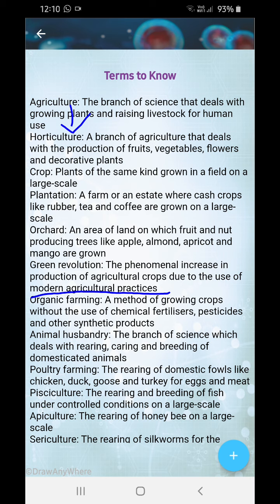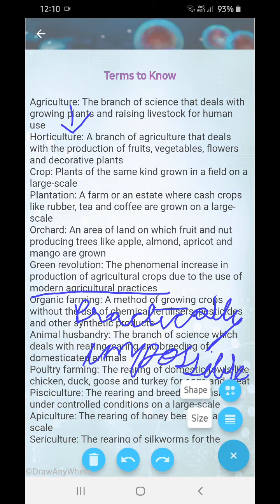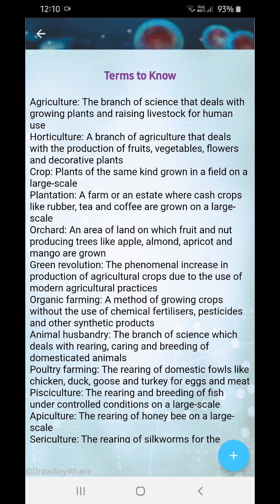Okay. Organic farming, a method of growing crops without the use of chemical fertilizers, pesticides, and other synthetic products. This is not practically possible. It's not done anymore. Not practically possible, okay? Or practically impossible. Next is animal husbandry, the branch of science which deals with the rearing, caring, and breeding of animals for human use and by humans.